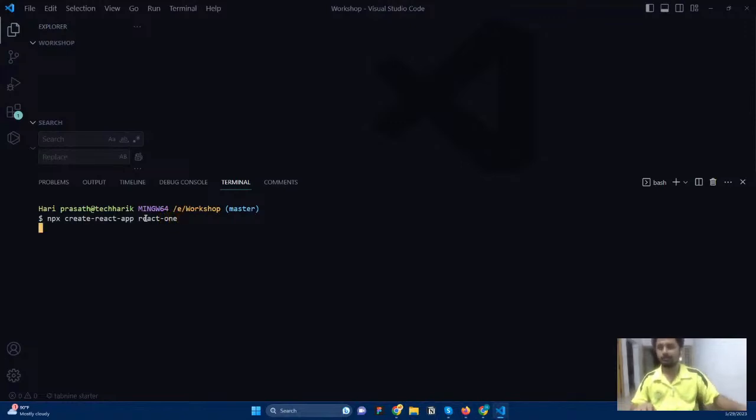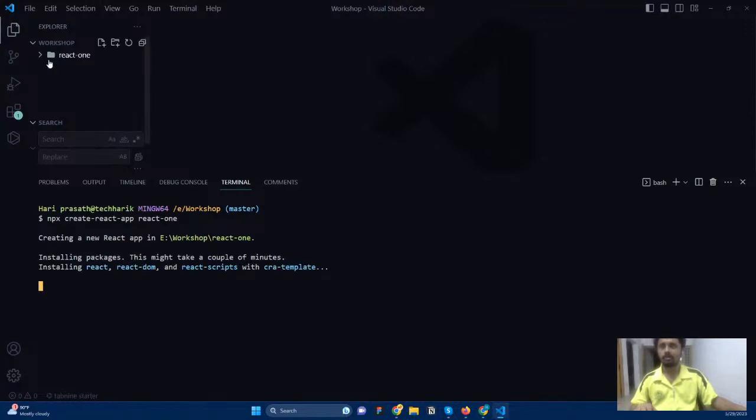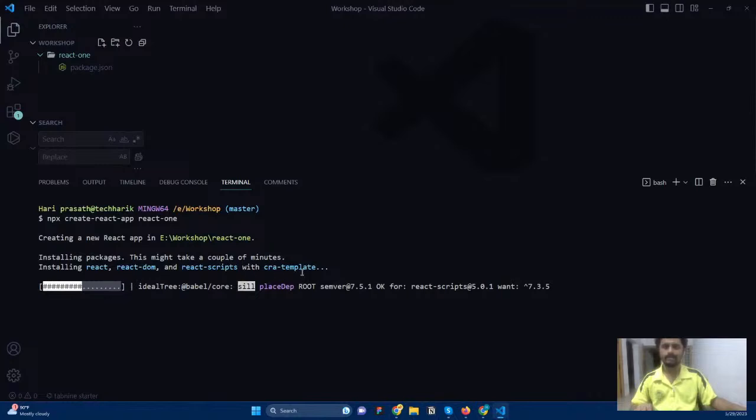Okay, and I press enter. It will take time, and what it will do is install all the packages and all the things that we need to get started with React. It is going to provide everything. You can see a folder, whatever folder name I gave, create-react-app react1, is created, and you can see a package.json where all our packages are going to be mentioned. It will install react-dom, react-scripts, everything that we want to get started with React. It will be installed within these files and folders, and a small application will be created for us.